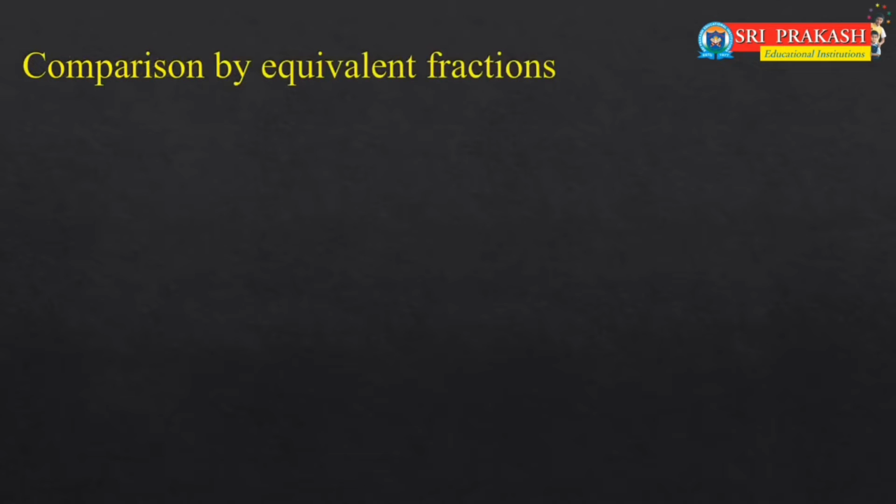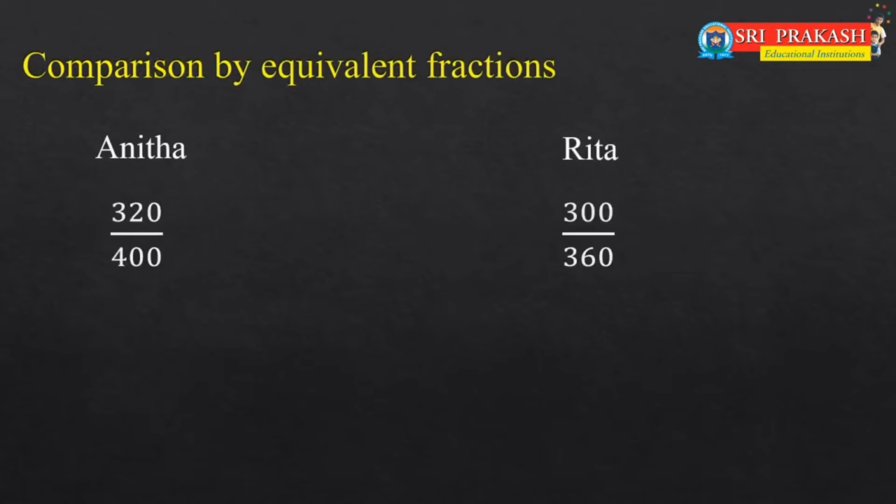As we already know, Anita and Rita got 320 by 400 and 300 by 360. Let us convert these denominators into the same number. As we know the concept of LCM, let us convert them into the same denominator.